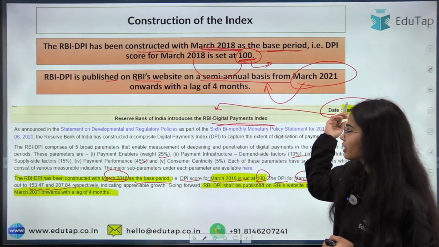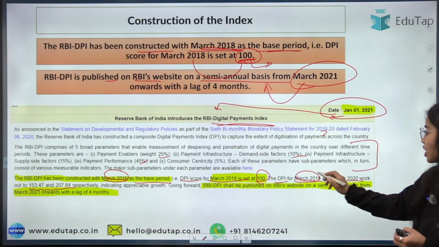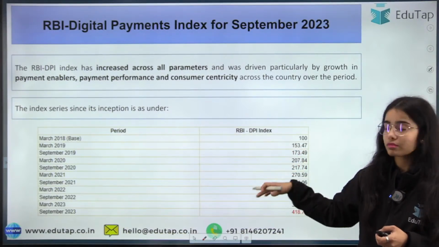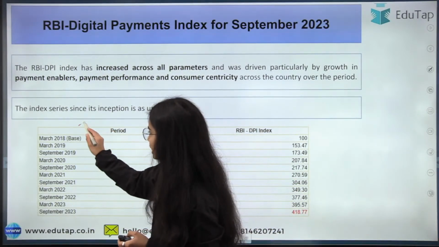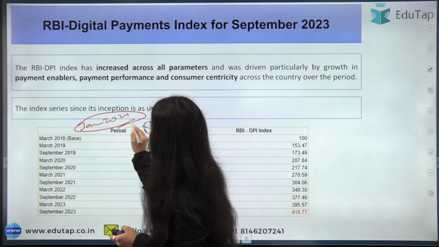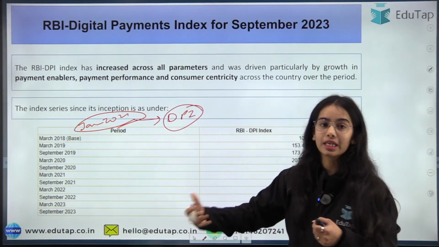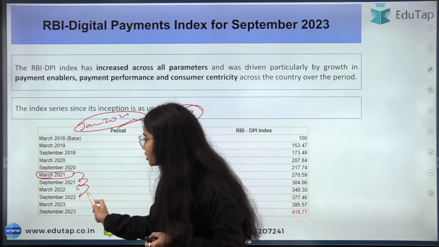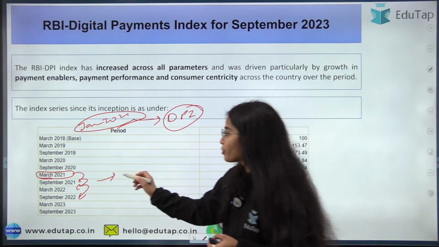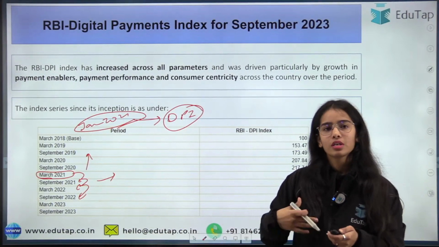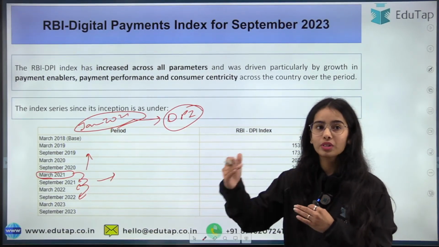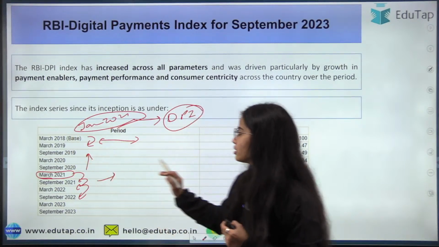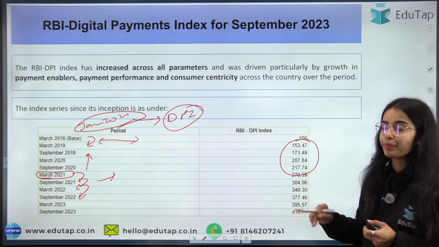That means in January 2021 we already had the data for March 2019 and March 2020, when the Digital Payment Index was introduced in the country. After that, it was said that from March 2021 the index will be released on a semi-annual basis. Before that, the RBI released the data points in one go: since we have data after 2018, let's compare it and give the index out.